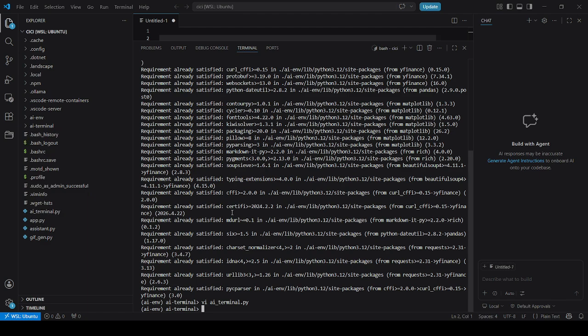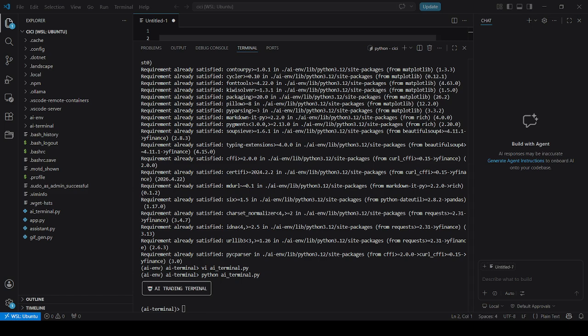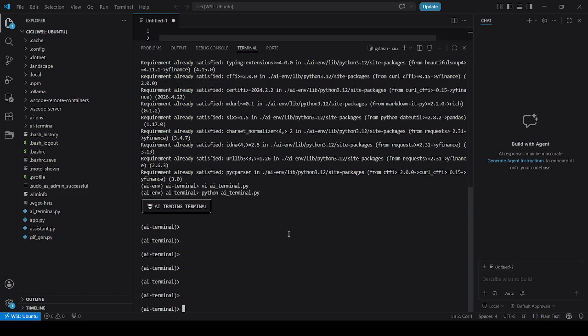But for now, what we're gonna do is we're gonna run this AI terminal, and then once it runs, it goes into a finance terminal, and now we can start talking to it. So let's see what this can do for us. So now that we are in the AI terminal, we'll start by saying what are the top stocks today.